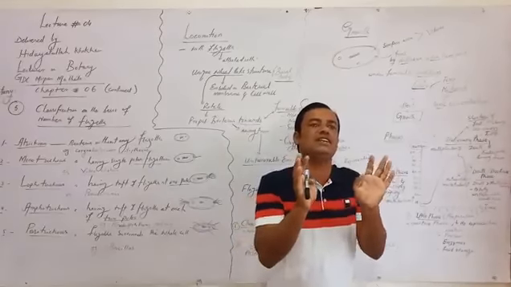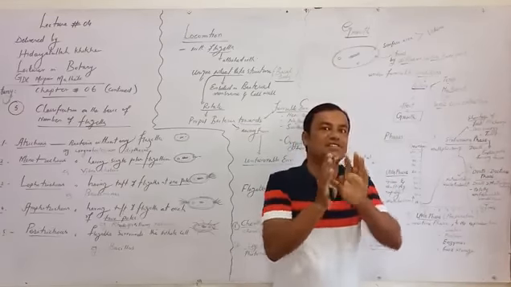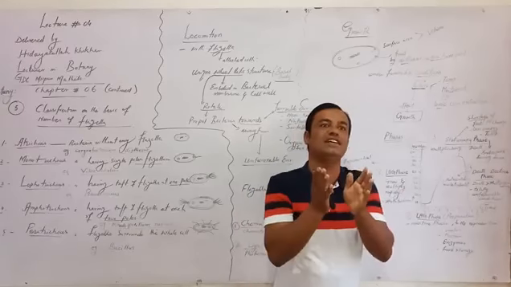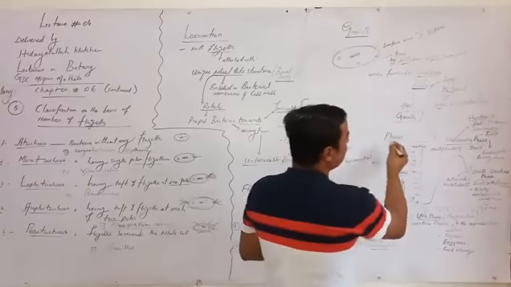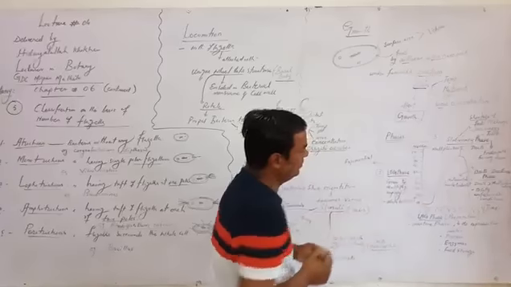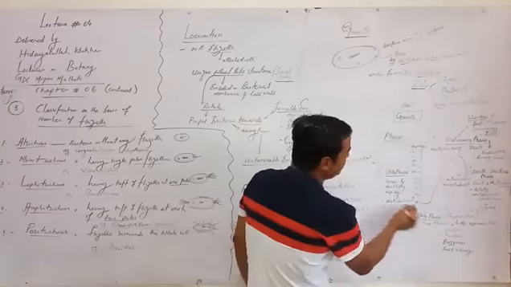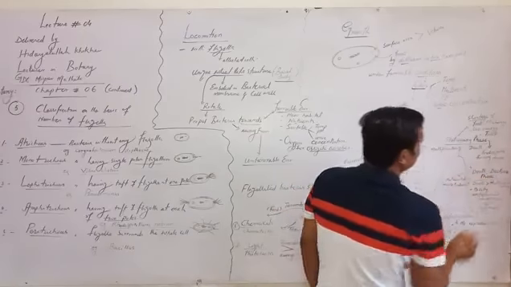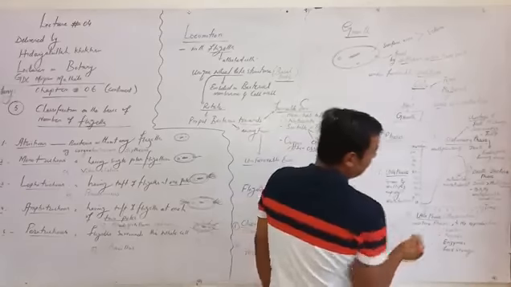Growth is not related to an increase in body size only, but is related to an increase in the number of bacteria. It means it is related to the multiplication of bacteria. So we have given here some phases through a chart. There is a graph. We have divided the graph into lag phase, log phase, stationary phase, and death or decline phase. First of all, we are discussing the lag phase.